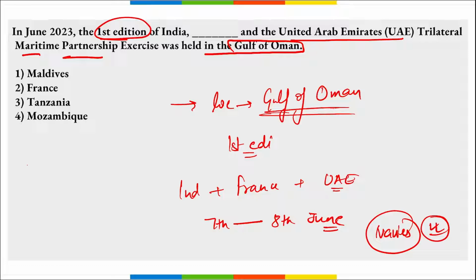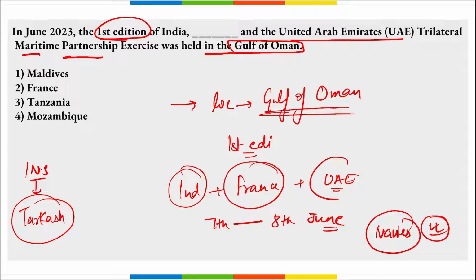Correct. Then here remember one of the Indian naval ships that took part here. What was the name? It is Tarkash. INS Tarkash took part in this exercise. That was the first ever edition of the exercise. That was the trilateral maritime partnership exercise that was held in the Gulf of Oman. That was between India, France, and UAE. So option 2 is right here.